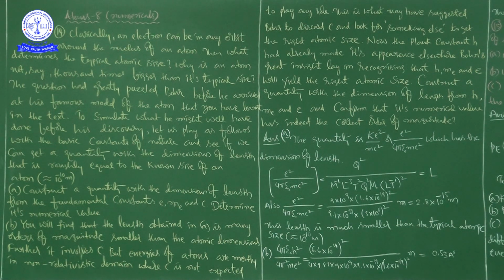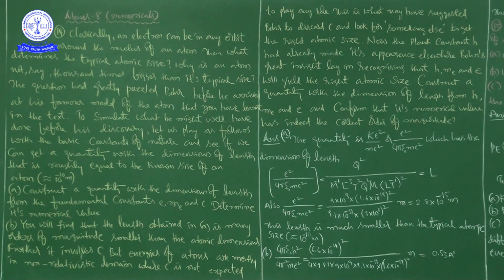First, you see the problem. This problem is somewhat big in size. So first, I will explain the problem, and then we will go for the answer. See here. Classically, an electron can be in any orbit around the nucleus of an atom.